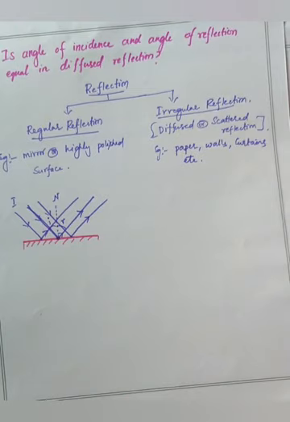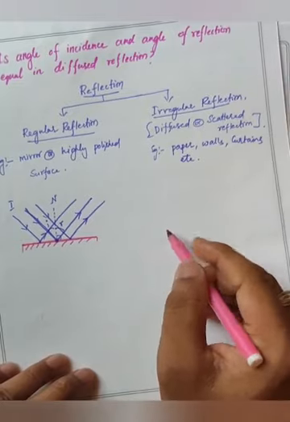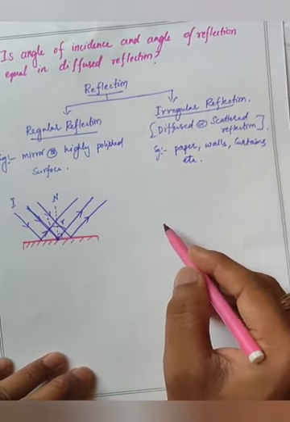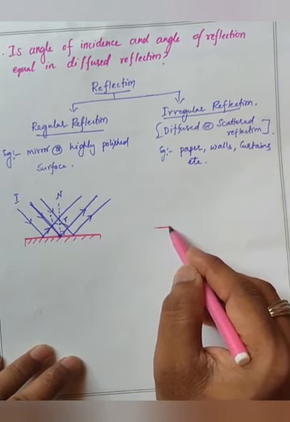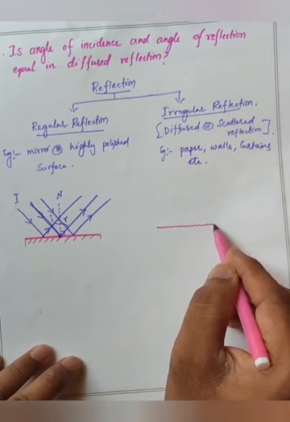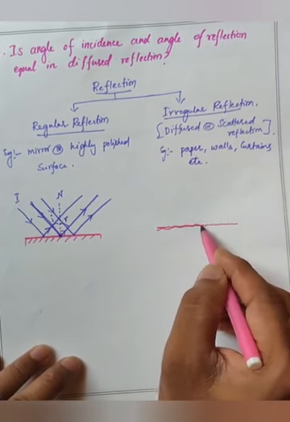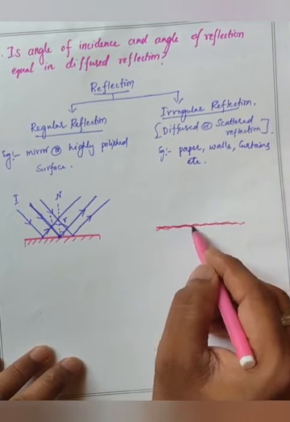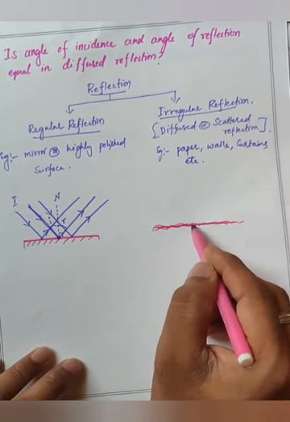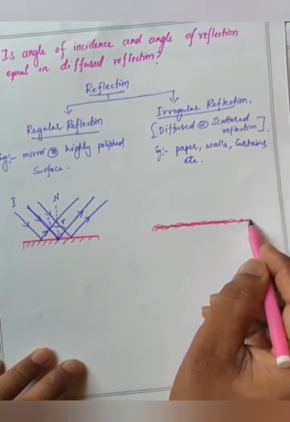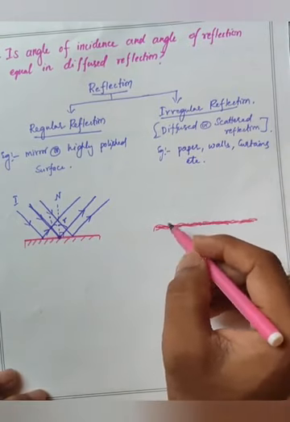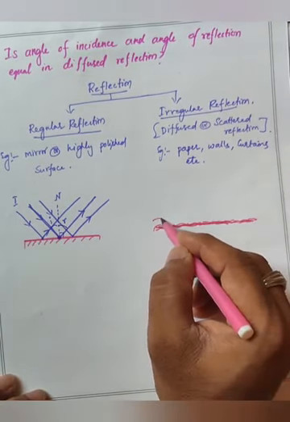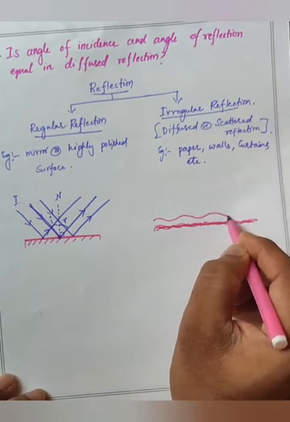But when you take the paper or any other wall, curtains, etc., the surface may not be straight or smooth. It can be a little bit rough. So you can write a rough surface here, okay, which is not the same. It can be rough. You can see at microscopic level you can observe very kind of rough surface. So for better understanding, I will draw a kind of rough surface like this, zigzag.